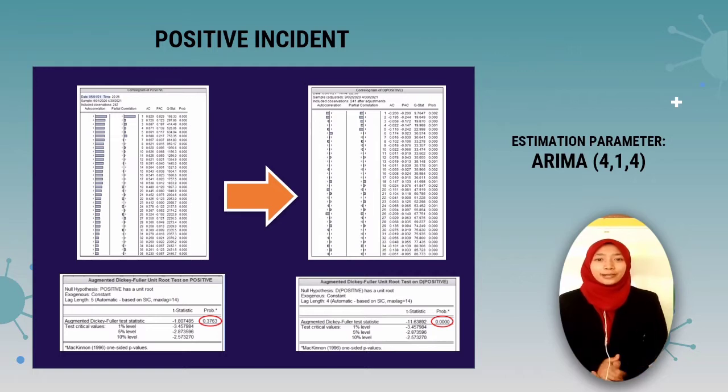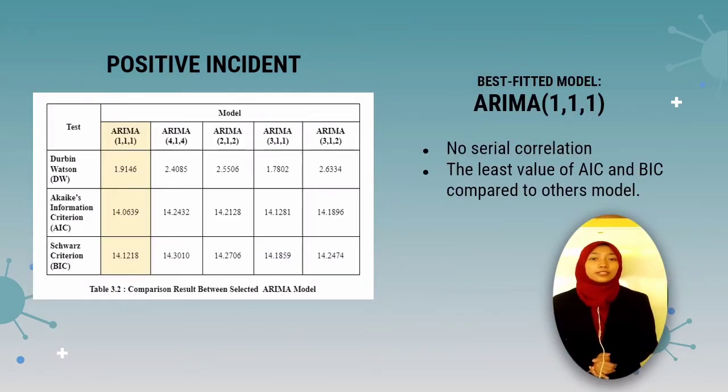How do we get this? By looking at the new correlogram, there are 4 significant spikes in the ACF that represent the AR value. Meanwhile, for the MA value, we get 4 significant spikes too. By this, we can move to the next step, which is selecting the best fitted model. For this step, there will be involvement of ACF and PACF. The simple assumption from looking at the significant spikes before this is not always accurate to be the best fitted model.